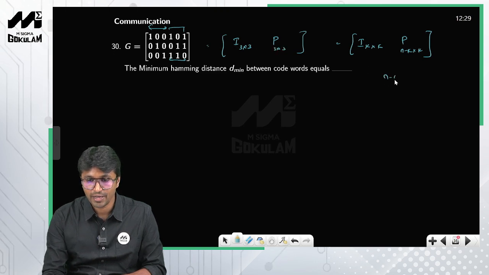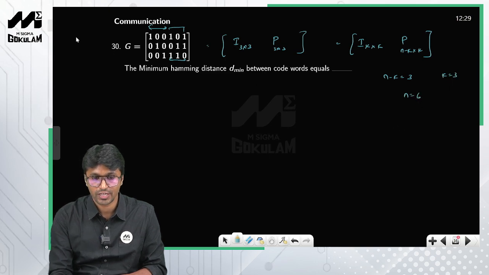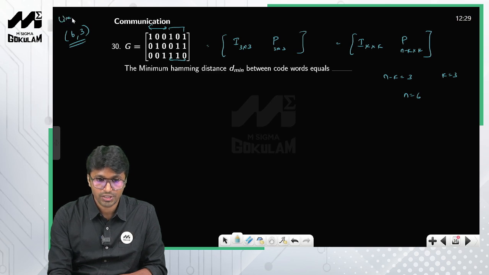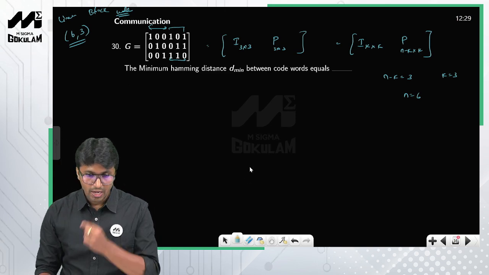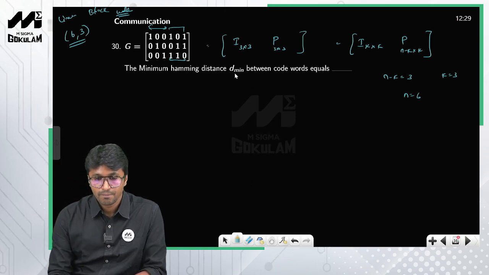So therefore n minus k is equal to 3, and clearly k is equal to 3, so therefore n is equal to 6, right? So therefore they are talking about a 6,3 linear block code, right? Now how do you calculate the d minimum?